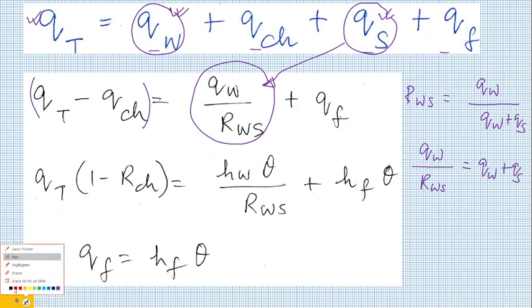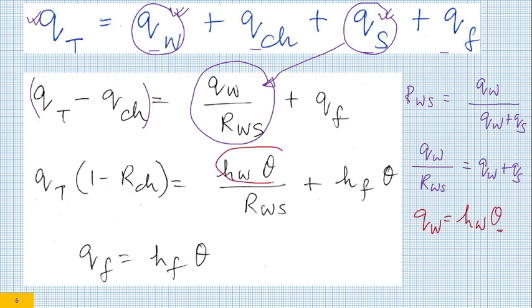Now, in the previous slides, for the sake of analysis, we have replaced QW as HW into theta. Theta is the temperature rise. That's what we have written here. And QF is the heat being taken away by the grinding fluid because of convective heat transfer, is HF into theta, where theta is the grinding rise.